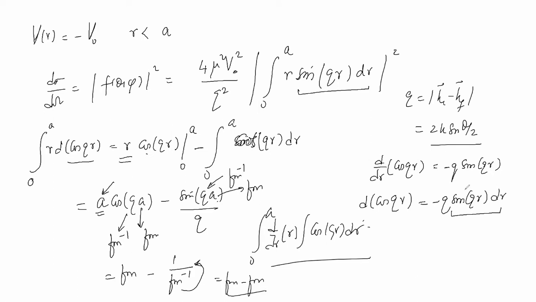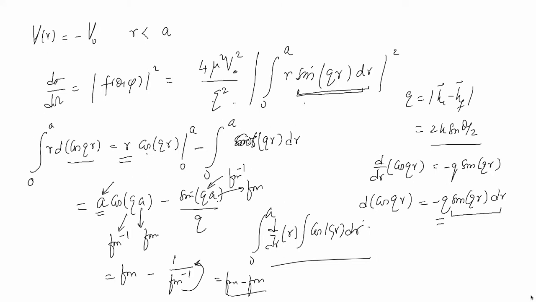Yes, sir. Okay, now you see we had d cos(qr) as minus q sin(qr) dr. Since we have used sin(qr) dr, we replace this sin(qr) dr by d cos(qr). Besides that, we had 1 by q on the left hand side. Therefore 1 by q inside will become q² outside this mod, and q² with this q² will become q to the power 4.